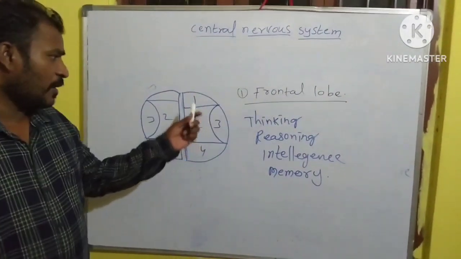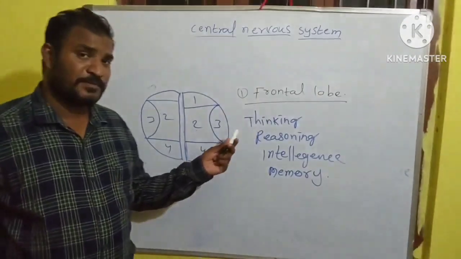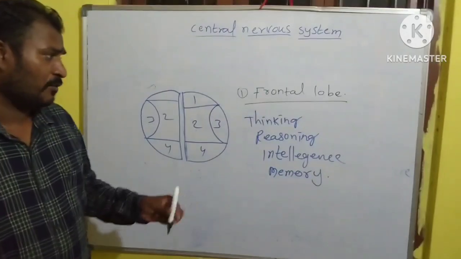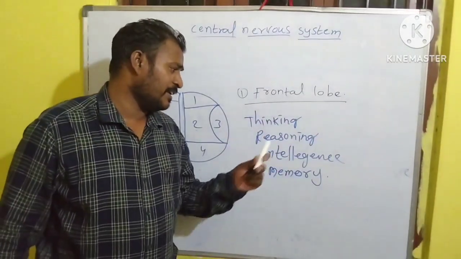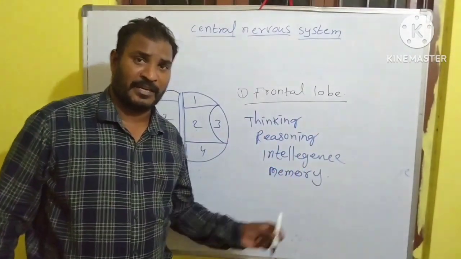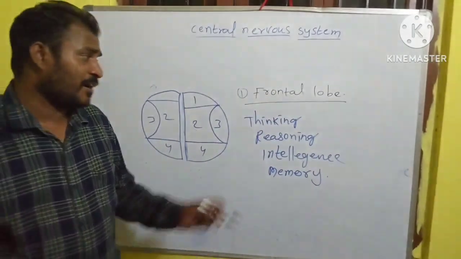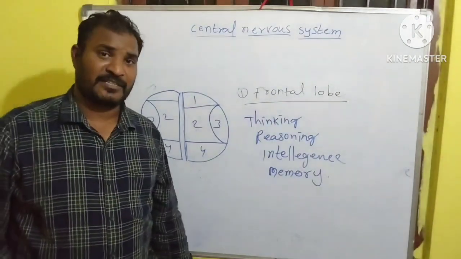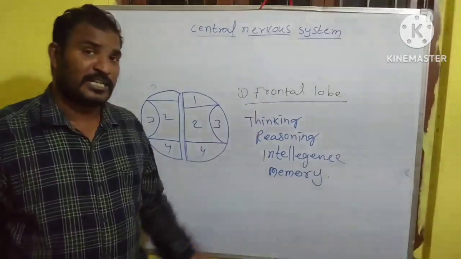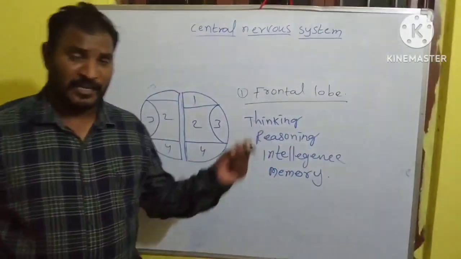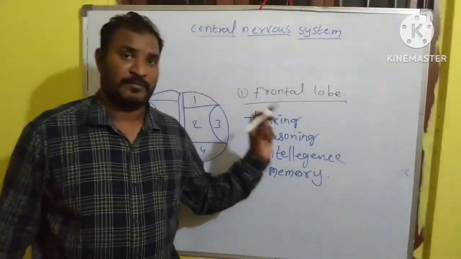The responses regarding all these activities are analyzed inside the frontal lobe of the cerebral hemisphere, and the response is also produced here.